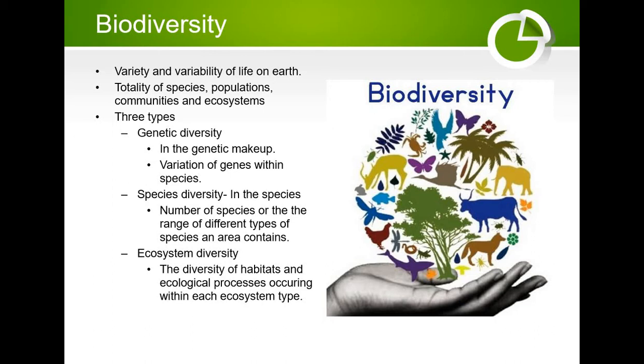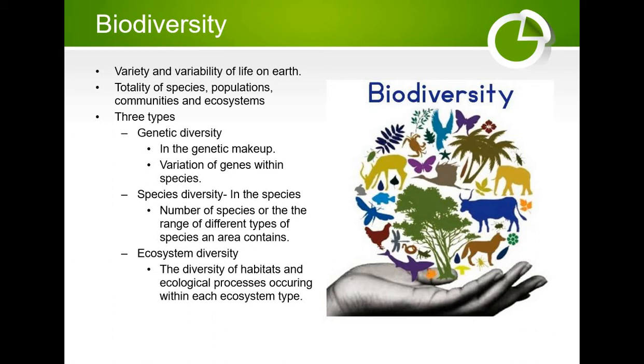Now we look into the levels or types of biodiversity. Biodiversity is generally classified into three types. These three levels result in the complexity of life on Earth. First is genetic diversity. Genetic diversity refers to the variation of genes present within the species. As we all know, genes are responsible for both the similarities and differences between the organisms. In short, diversity in the genetic makeup of the organism is referred to as genetic diversity.